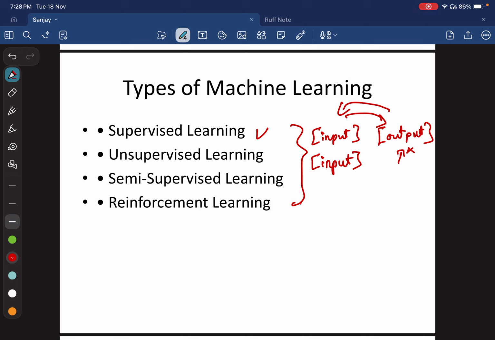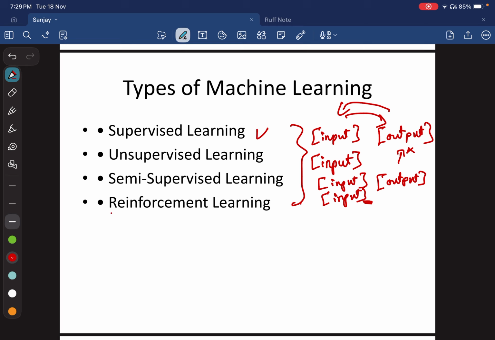And semi-supervised learning, the name itself suggests it. It has both inputs and outputs, but for some data sets, it has only inputs and doesn't have any corresponding output for them. That's why it's called semi-supervised learning. In these types, the model learns from data sets.